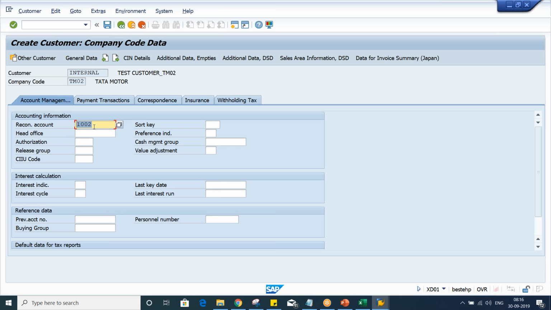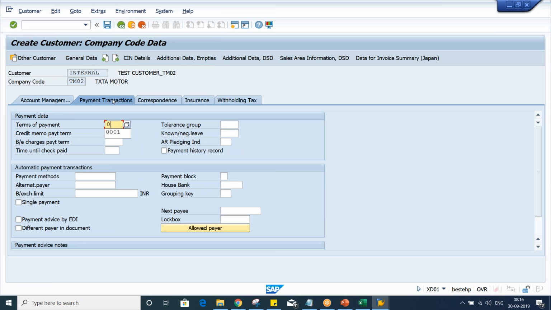So here, the reconciliation account is given. Apart from this, in payment transactions, just give your terms of payment, any one, whether TM30, whichever we have set up earlier, or the standard. It is better to give standard, because once you post the invoices, immediately it is going to be due, and this is how we'll be able to make the payment immediately.